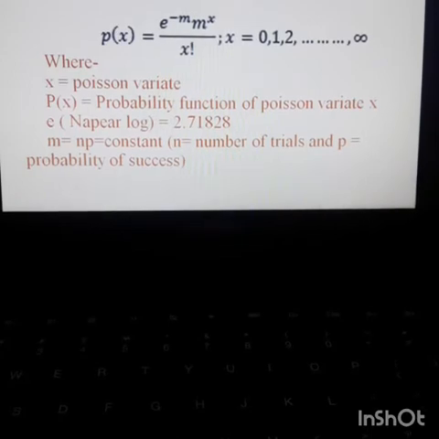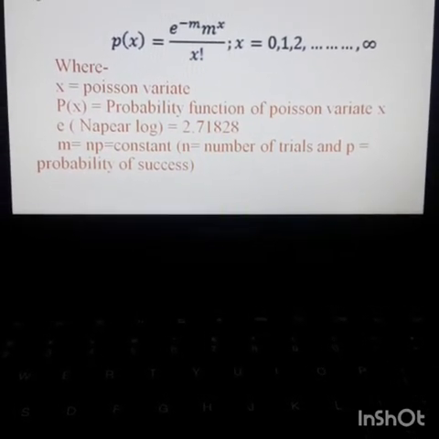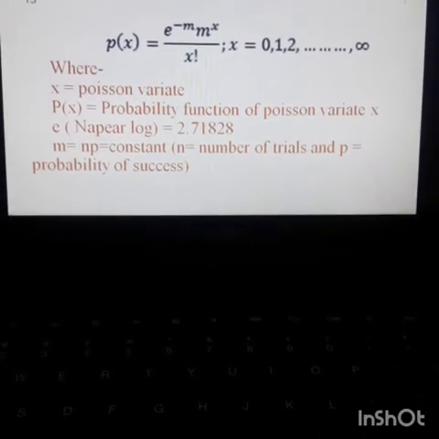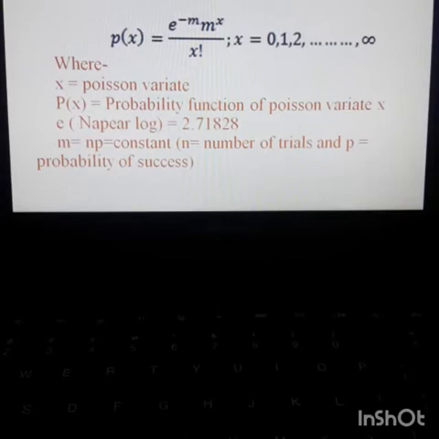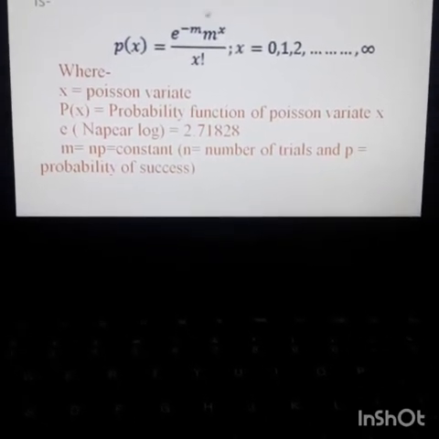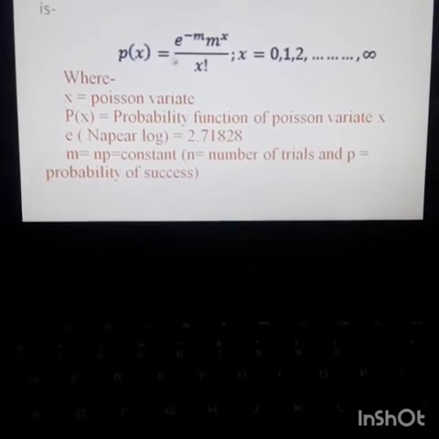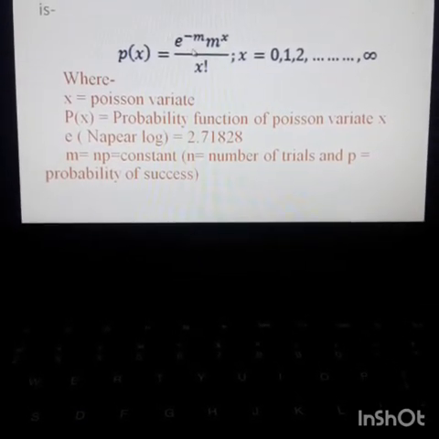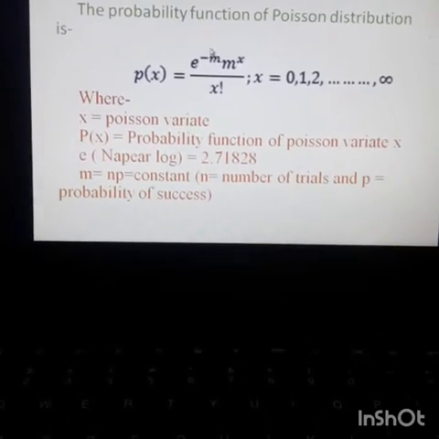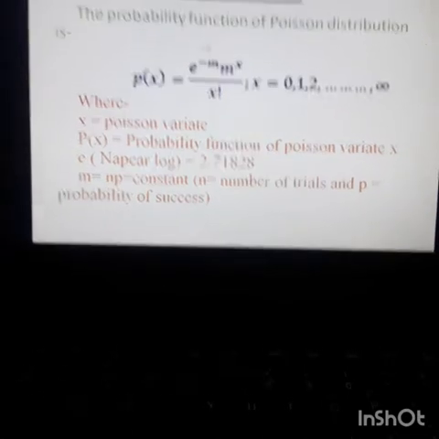But in the case of a continuous random variable, the function is known as the probability density function. Here, the Poisson variate is a variable of a discrete random distribution. That is why its function is a probability function.